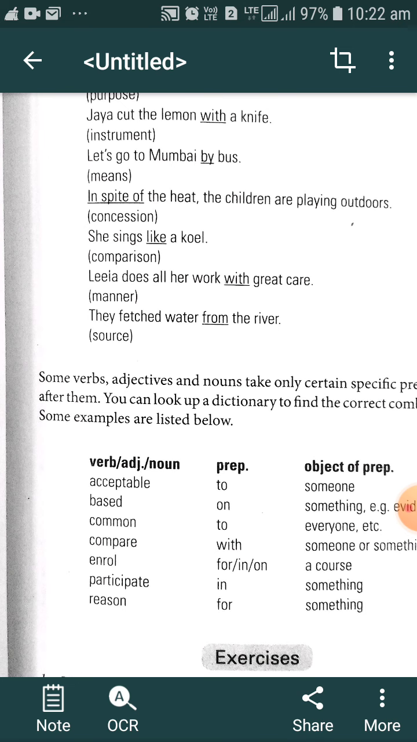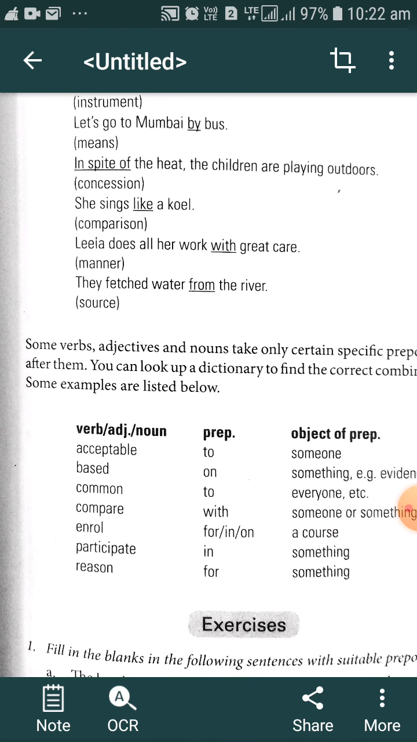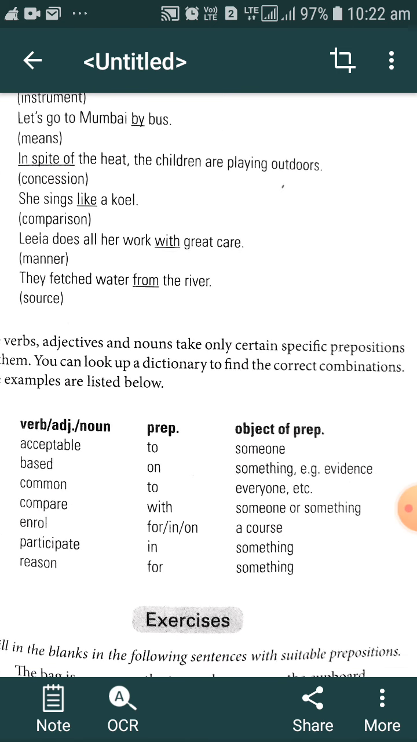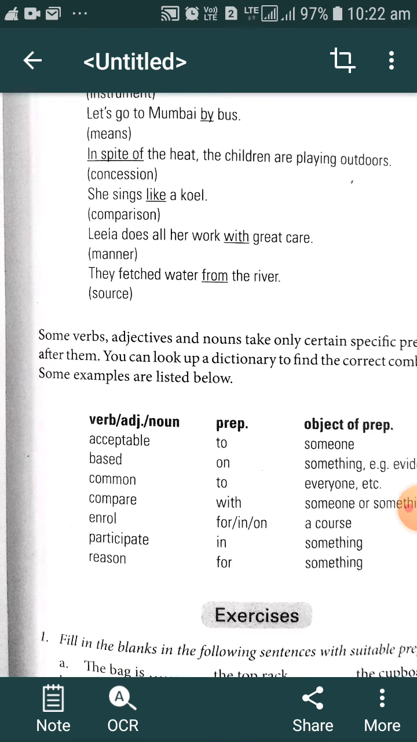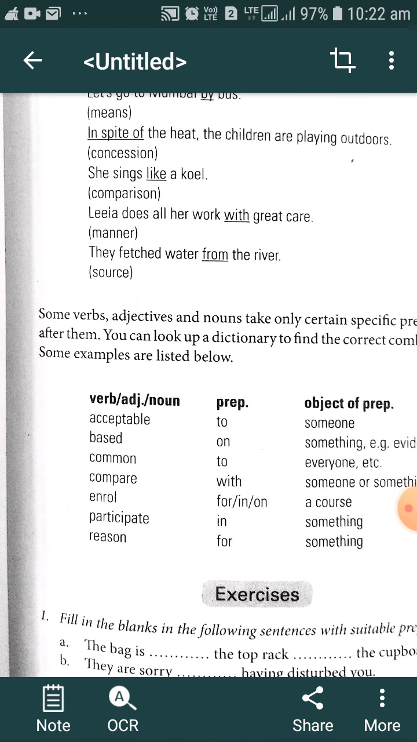Some verbs, adjectives and nouns take only certain specific prepositions after them. You can look up a dictionary to find the correct combination. There are combinations that we have to use correctly, and some examples are written below: acceptable to someone, based on, common to, compare with, enroll for, in, on, participate in, lesson for. This is the perfect combination, and we have to use it while writing.